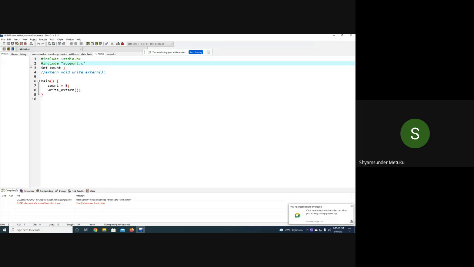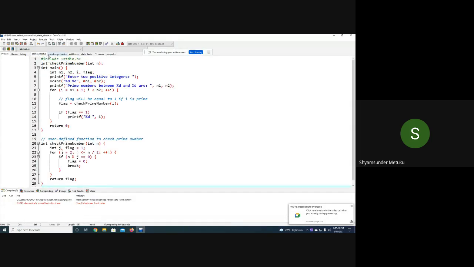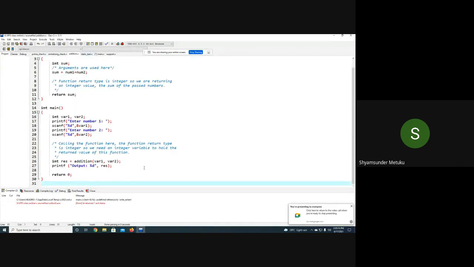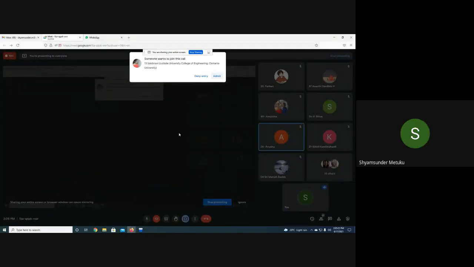Everybody is able to see? Able to see the screen of my computer? Yes, sir. Yes, sir. Okay, fine.